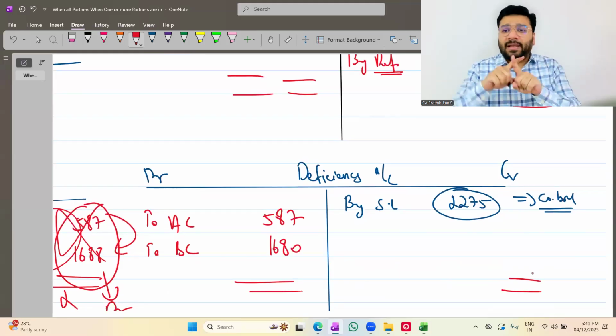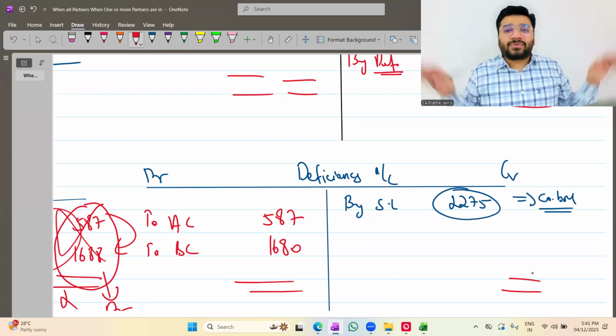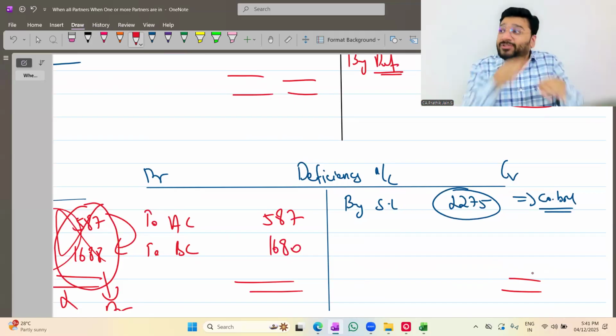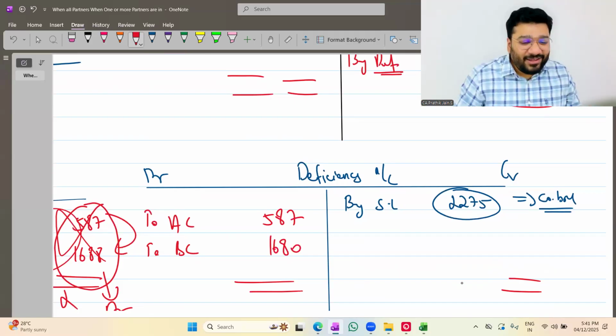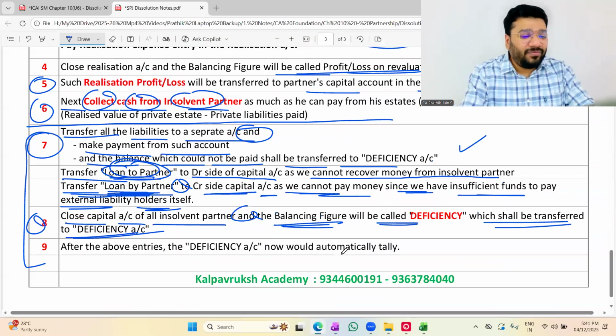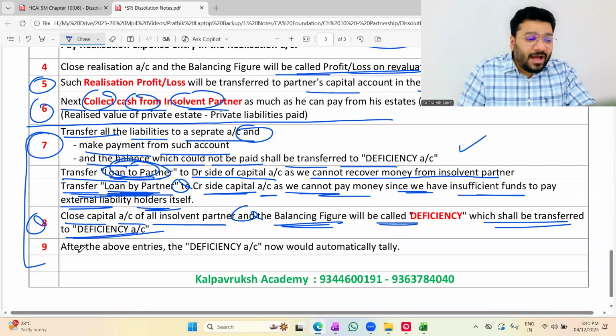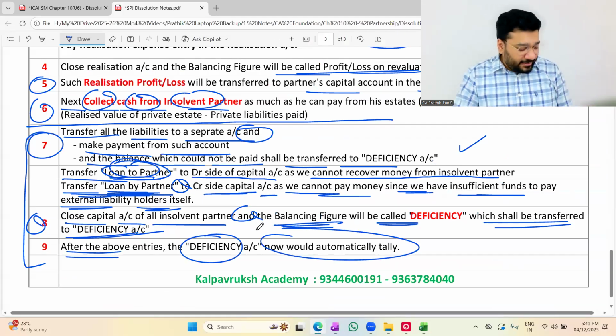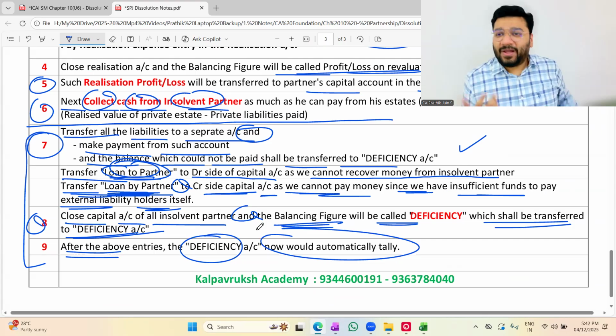So now, capital ledger closed, sundry ledger closed, deficiency ledger closed, everything closed. With that, company also closed. Business also closed. Creditor's expectation to receive money also closed. Everything over. This is the concept of insolvency of all the partners. After the above entries, deficiency account now would automatically tally. Insolvency of all partners over.